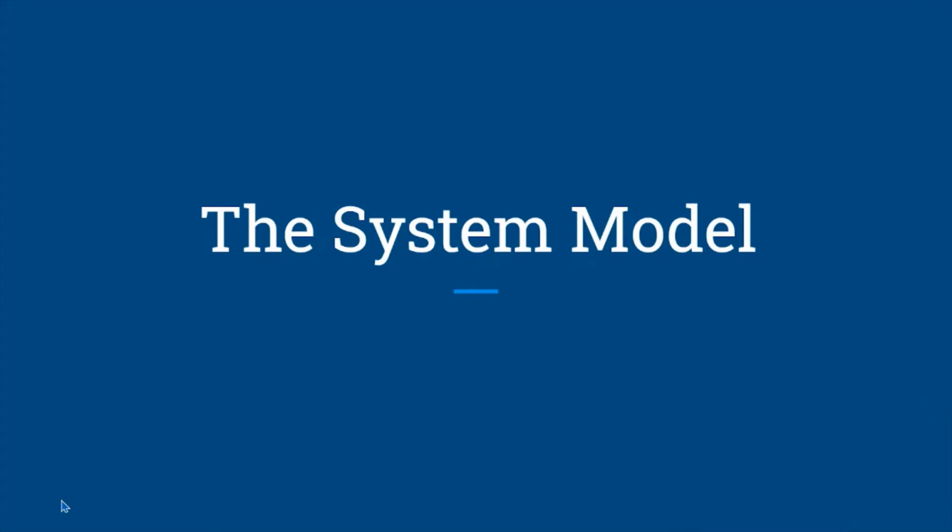Let's get started with the actual FLP result. But before we delve into the proof of impossibility, we have to get familiar with the environment the processes are operating in and the different assumptions that are made to model our system. Let's start with the assumptions. The consensus problem is binary. That means the processes in the system can decide on either 0 or 1.